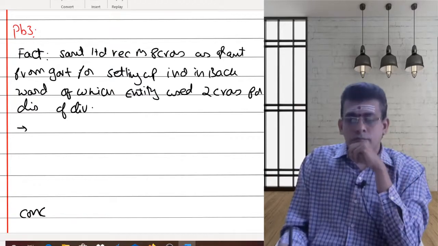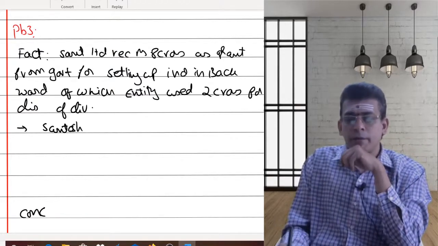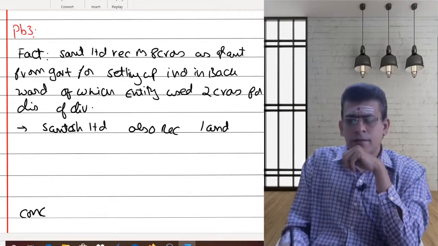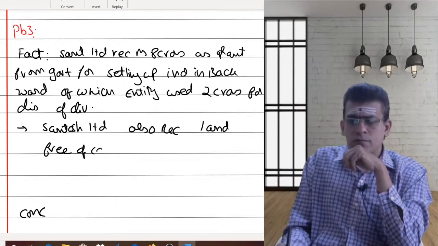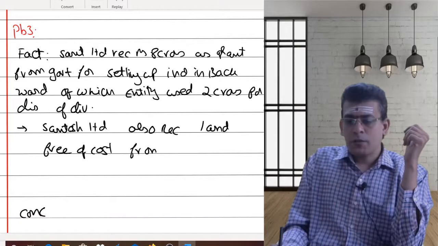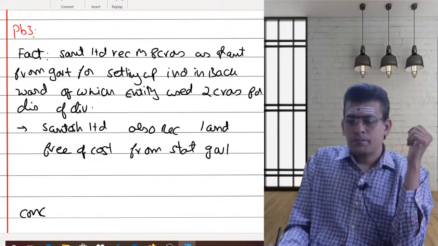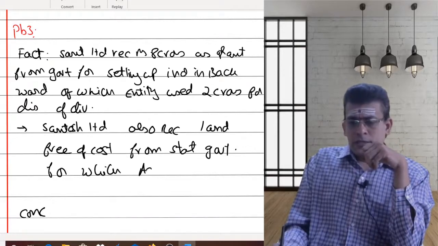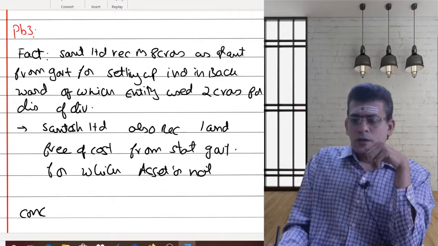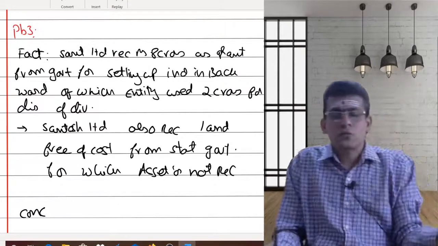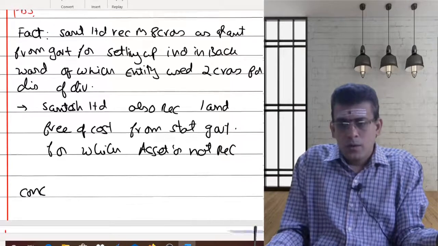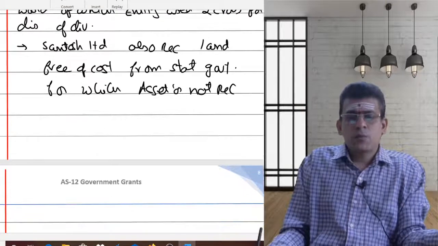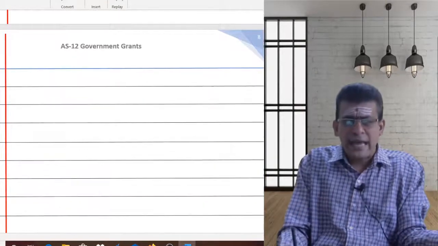Then what? Santosh Limited also received land free of cost from the state government, for which the asset is not recorded by the company. So that is nothing but the facts of the given case. Then we'll quickly go into our analysis part. In the analysis part, we'll write the provisions of the accounting standard. We are not doing anything much more than that.